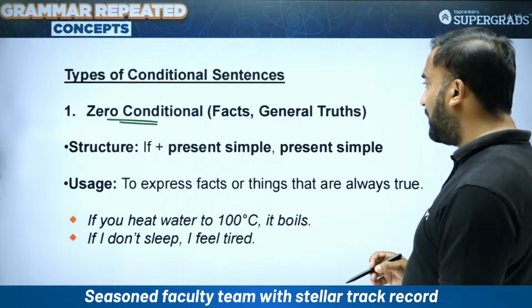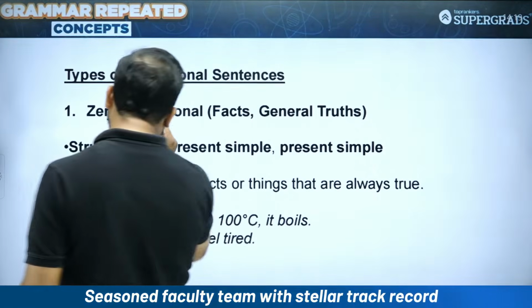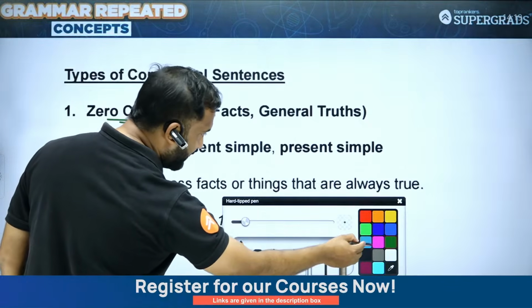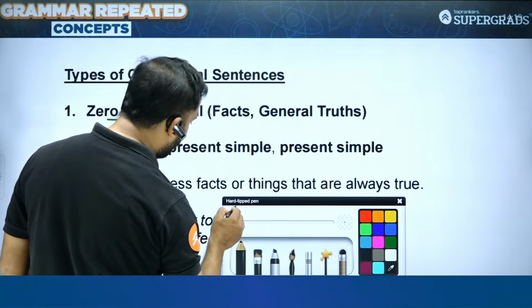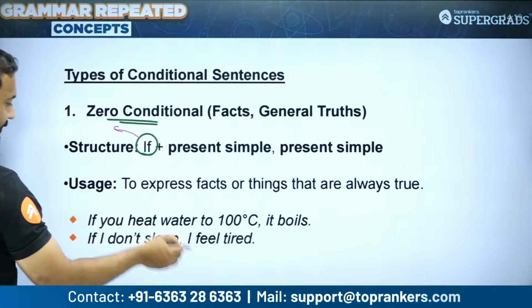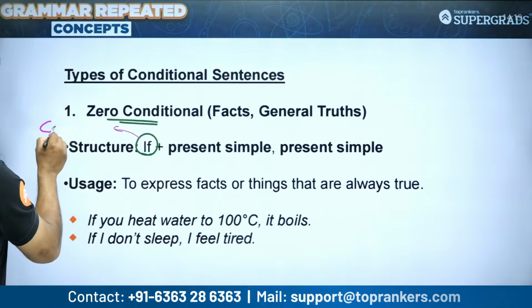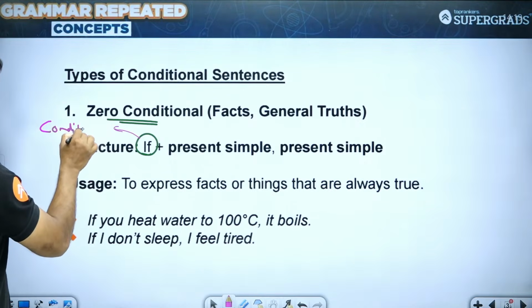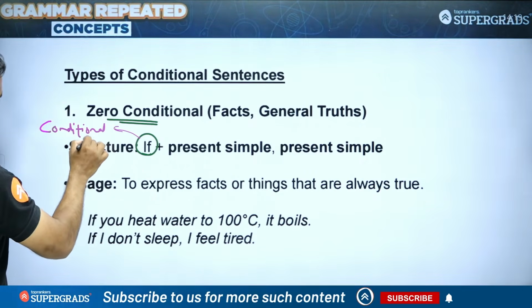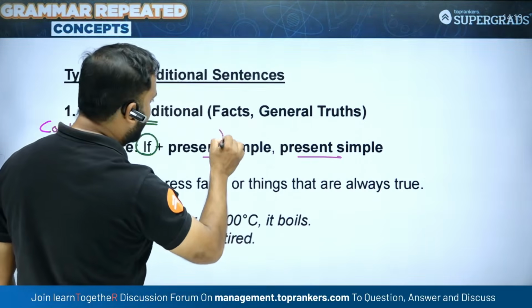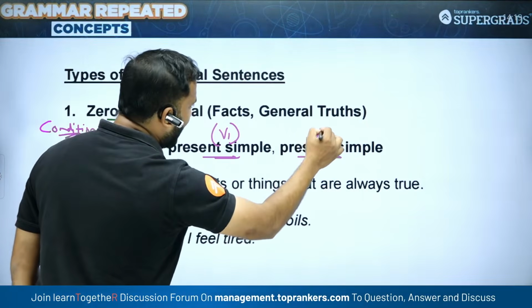The structure of zero conditional is: you have the conditional word. If is your conditional word, students. Plus present simple, and the other part is also in present simple. That means it's all about the verbs.